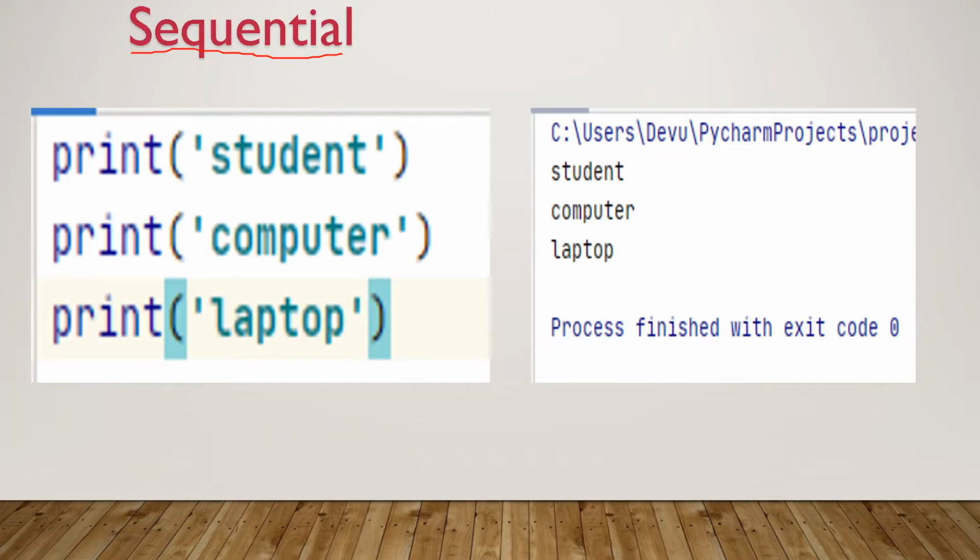So this is the example of sequential control structure. Here I have given three statements: print student, print computer, print laptop. So the computer will execute these instructions one by one, and I got the result like this, one by one. First it has printed student, then computer and then laptop. This is sequential control structure. We don't want to do anything more for this to happen. It will execute sequentially.